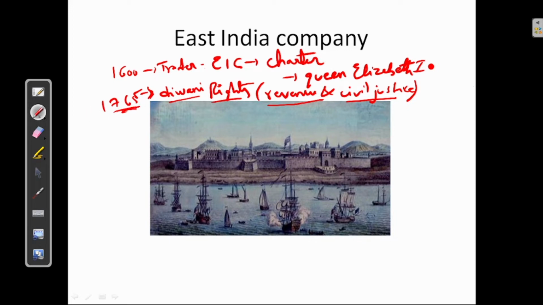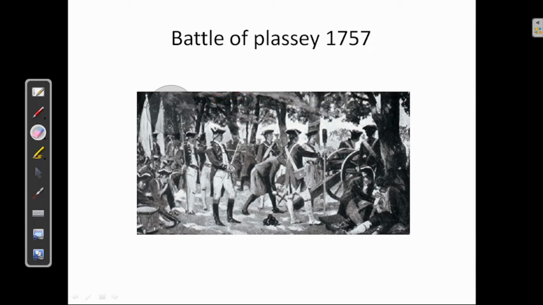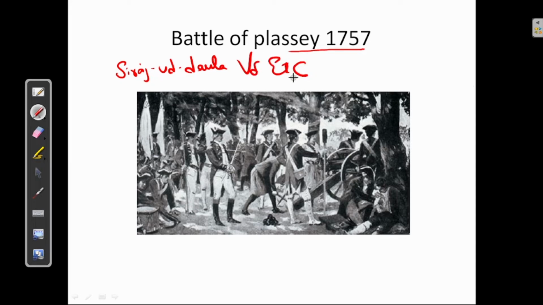See, before 1765, two major events took place. Let us see what are they. First, Battle of Plassey in 1757. This took place between Siraj-ud-Dawla versus EIC, British. Obviously Britishers won the battle.